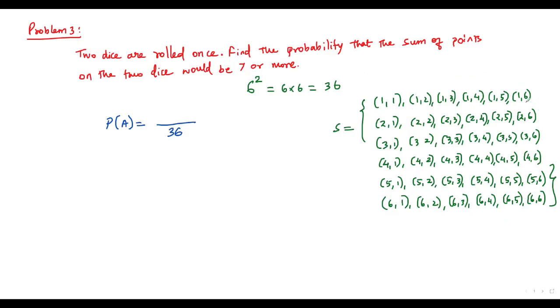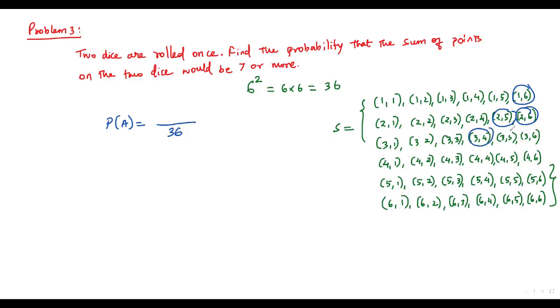Okay, now let's go to the first row. There is only one outcome where we get the sum of the 2 points as 7. 1 plus 6 is 7. And in the second row, we get two outcomes where we get 7 or more. In this outcome, 2, 5, the sum is 7. In this one, 2 plus 6 is 8. That is more than 7.